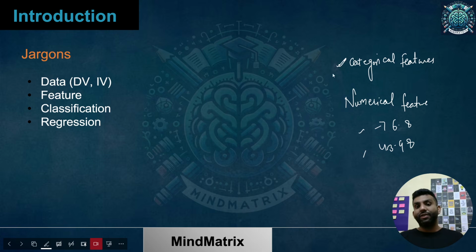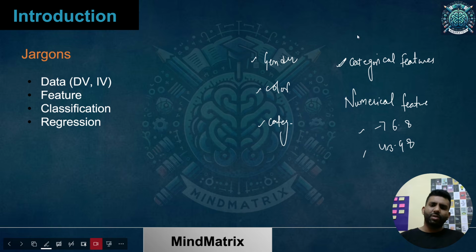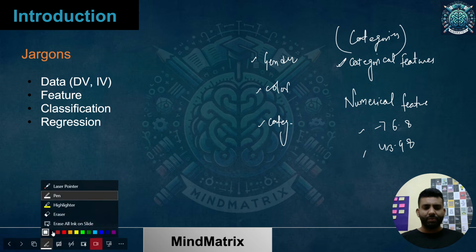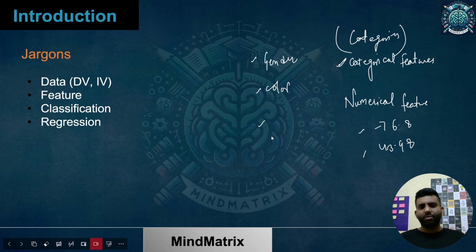And if the feature has values like, let's suppose for an example, the examples of categorical features can be gender, male or female, color, or any kind of category, any kind of categorization. Basically we are talking about categories. So we don't have numerical values present over here. Just to understand on a basic level: gender, color, type of product.